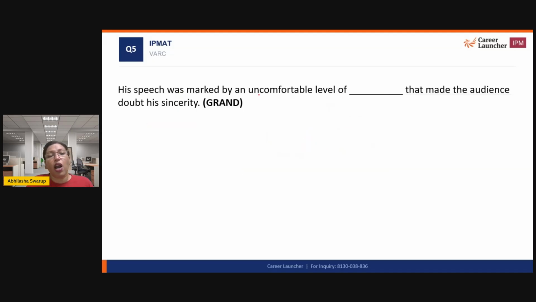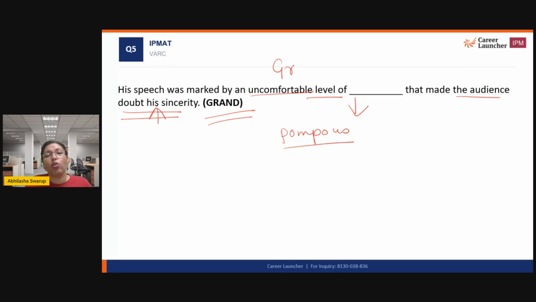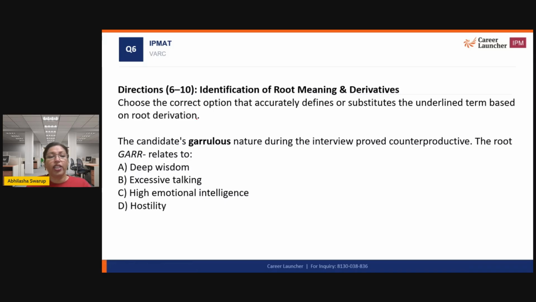All right, his speech was marked by an uncomfortable level of something that made the audience doubt his sincerity. So what is his speech? Very pompous, right? That is why the audience is doubting his sincerity. So what word can I use from grand? I can use grandiloquent, so grandiloquence, because I need a noun here. Grandiloquence is to speak in a very pompous manner, right?